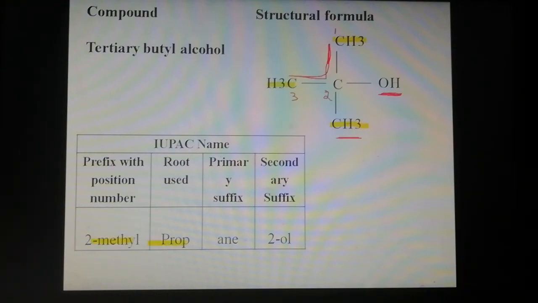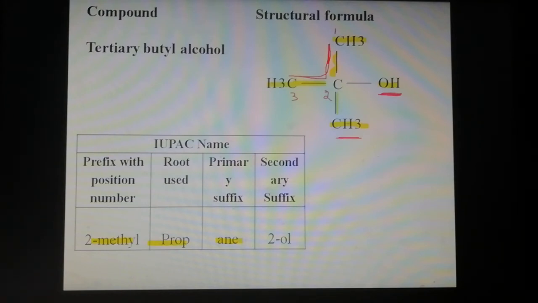The next one, the primary suffix: the compound is made up of only single bonds, no triple bond or double bond, so add ANE. E is silent. Then the secondary suffix is the functional group. So the functional group at position 2, the second carbon, gives 2-ol.